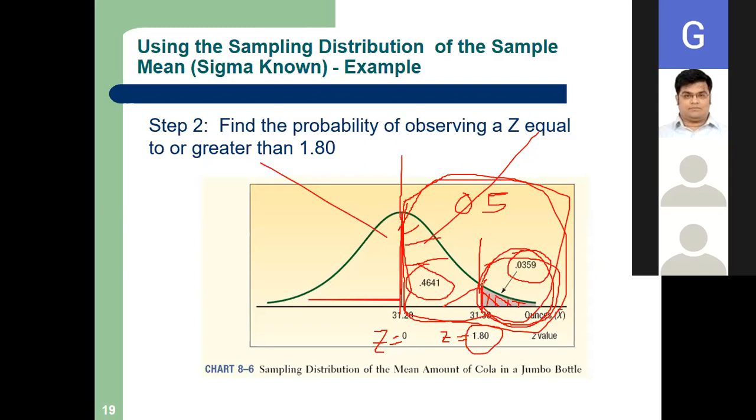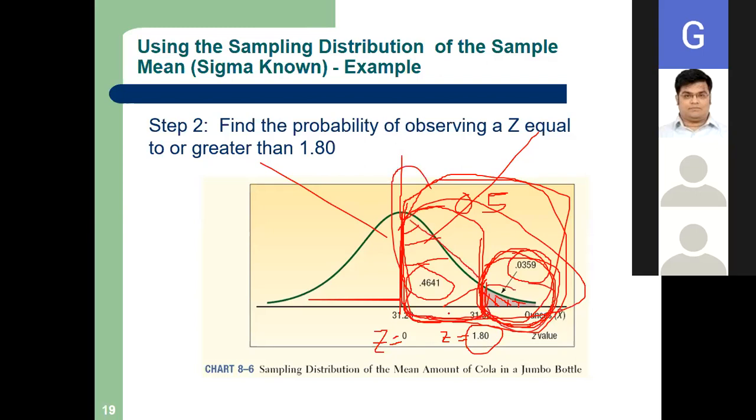Now you are getting this area. Look, I have marked this. This area is 0.4641. So what do I have to find? In the question, I have to find this other area. How much is this area? See my cursor, this total is 0.5. This one is 0.4641. So how much is the remaining one? 0.5 minus 0.4641. Got it?